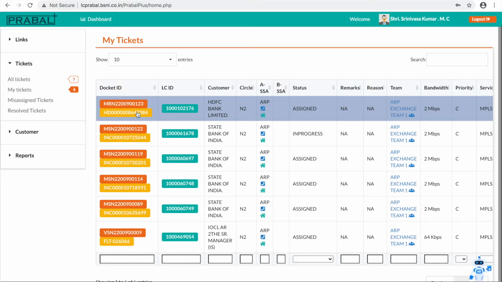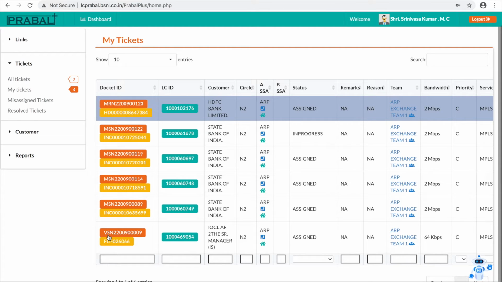If you see, there will be 2 tickets. One is MRN, the upper one in orange color, that is the Prabal Plus ticket number, and the yellow color is the source ticket number. I told you about the 13 digit number. M means MPLS, R means remedy, N2 means Northeast 2 circle, 20 is the year, 09 the month, and 00123. So this is the Prabal Plus ticket number, and the one below is the source ticket number. Since it is a remedy ticket number.